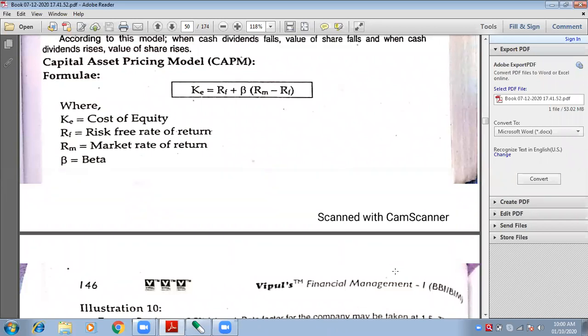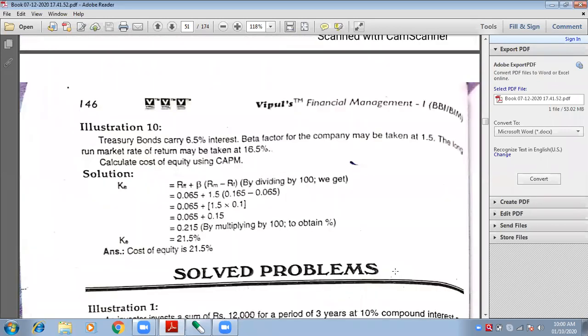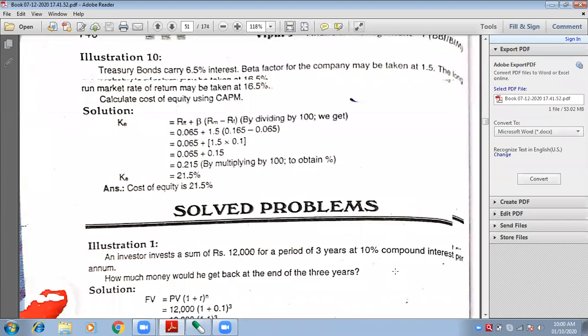And future value, if you want to convert it into present value, you will have to use the discounting factor. Discounting, कम होना, compounding, बढ़ना. समझ आ रहा है? Now, these things are not important. Now, these things are important.